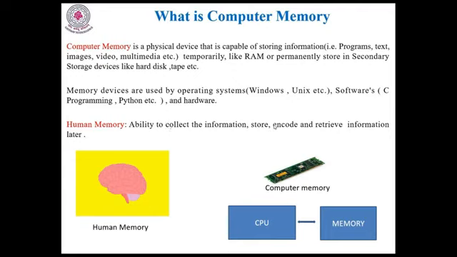That is self-ability. Who has self-ability? Humans have self-ability. But in computer science, the memory doesn't have any self-ability. That is the difference between human memory and computer memory.